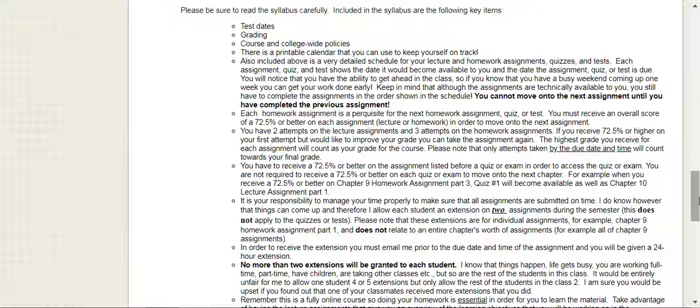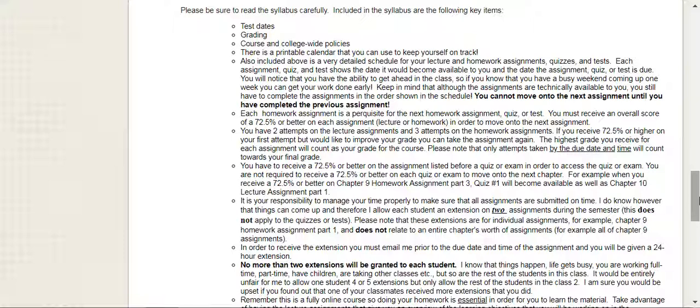You don't have to get a required grade on a quiz or exam to move on. So, for example, once you've received a 72.5% or better on the Chapter 9 homework assignment Part 3, quiz number 1 will open for you, as well as Chapter 10 lecture assignment Part 1. So that list that you see in that homework, quiz, and test schedule, the assignment that's listed before the quiz or exam, you do have to have that 72.5% or better.